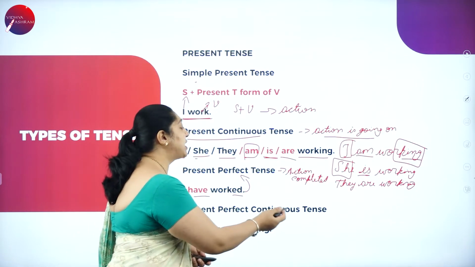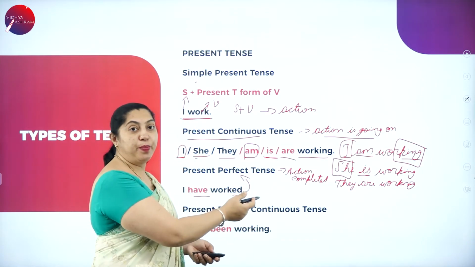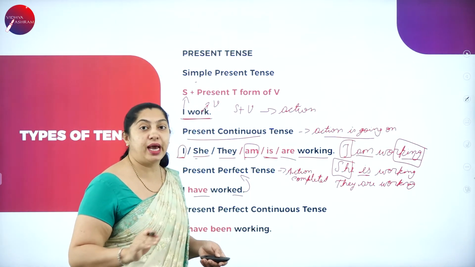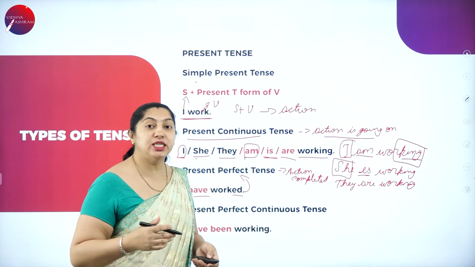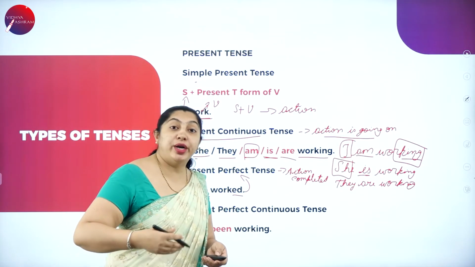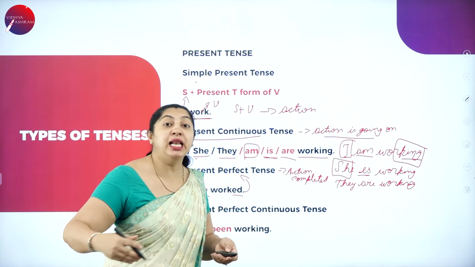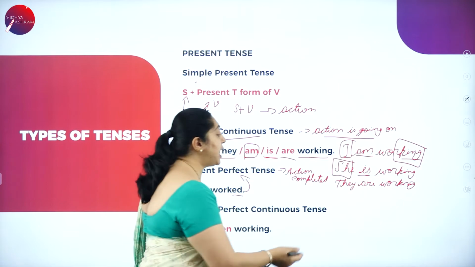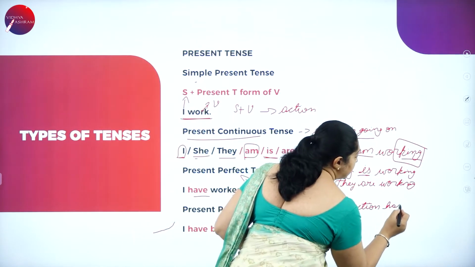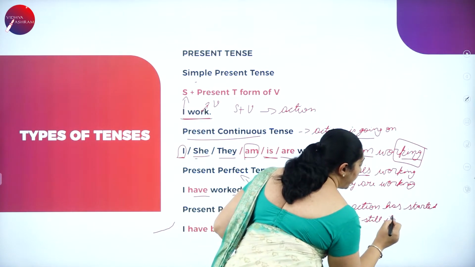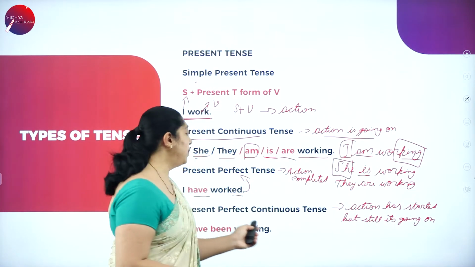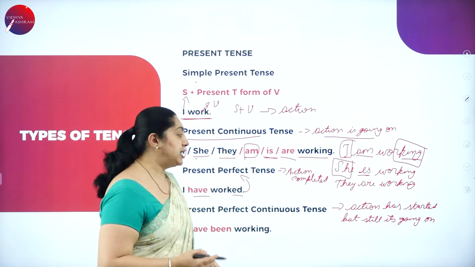Present perfect continuous. Here it is present perfect: work done, action is done. So what does present perfect continuous state? The action has already started, but it's still continuing. The action has started, but still it's going on. What does the present perfect continuous state? It states that